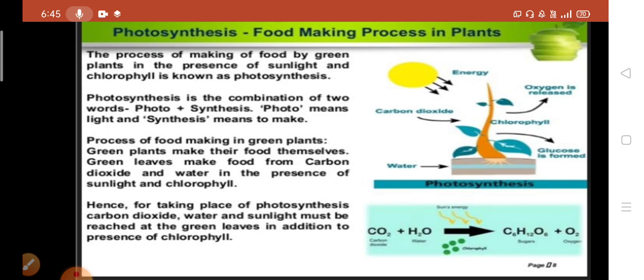Okay. Where does it take place in the plant? In the leaves. Okay. In the leaves there will be a presence of pigment called chlorophyll.